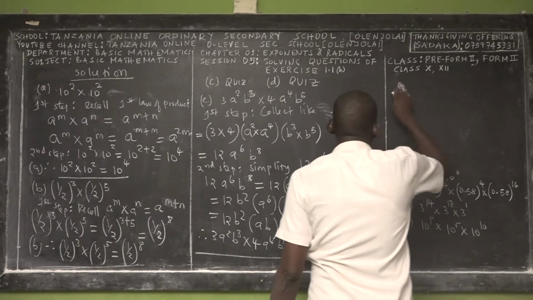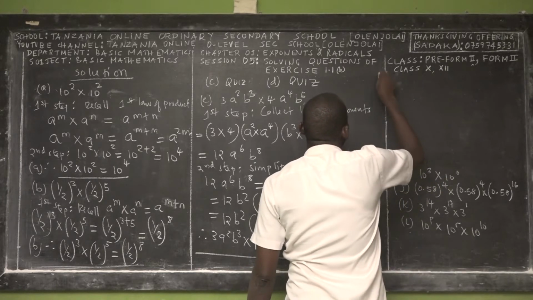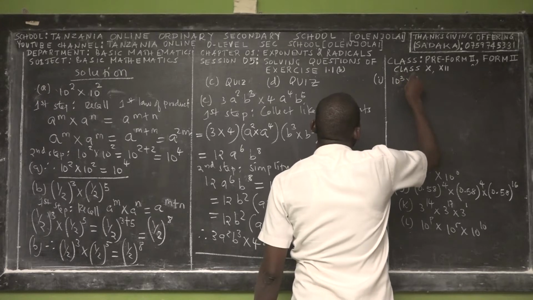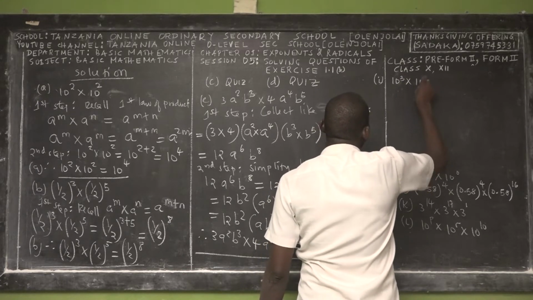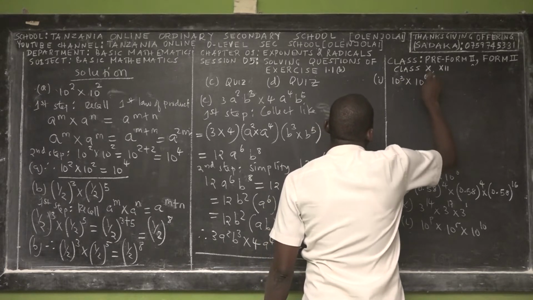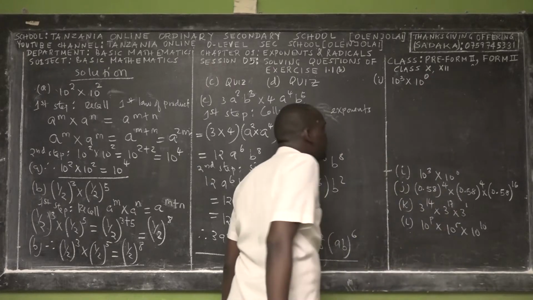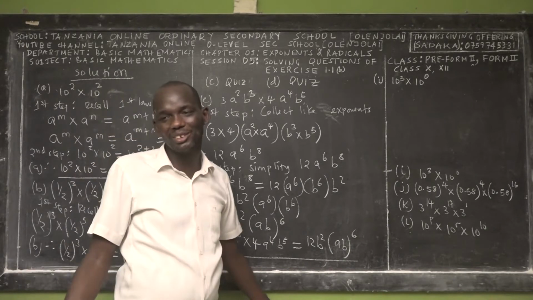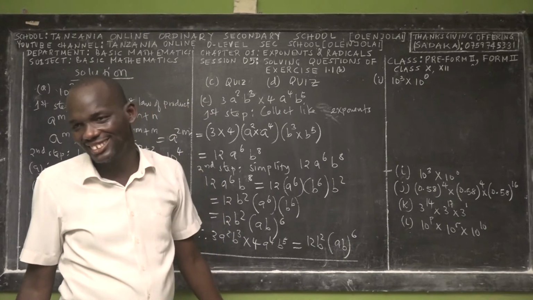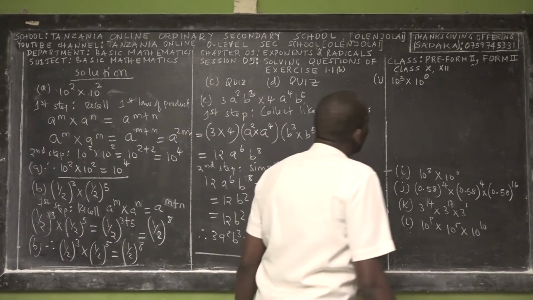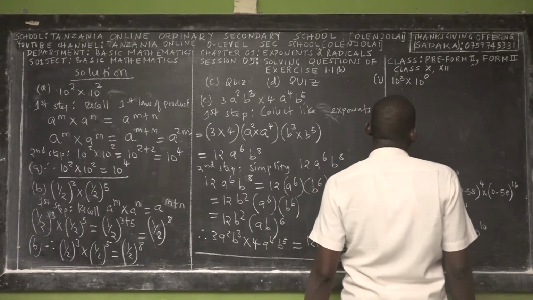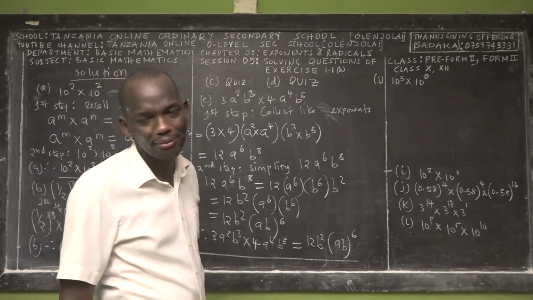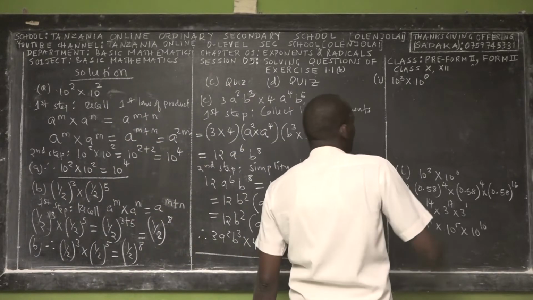So Roman I, you have 10 power 3 times 10 power 0. The shocking thing in your mind is the exponent of 0. But exponent of 0 is a normal exponent. Later on we'll find that any number power 0 or any letter power 0 is 1. But let us not forget about that.